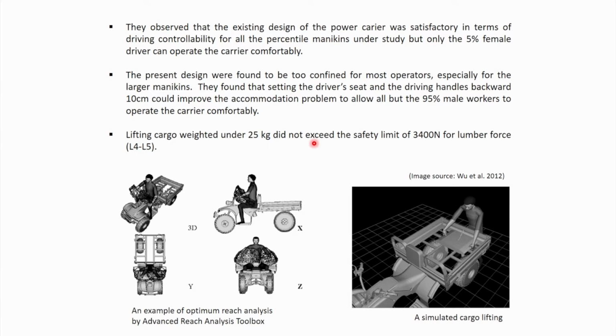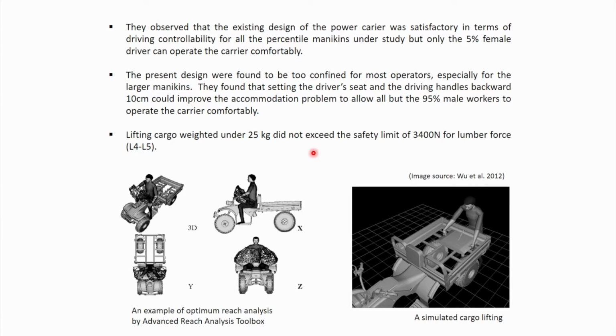So from this study, it was observed that while the operators are handling only 25 kg load, then there is no risk. But they also proposed that if the lifting cargo height is increased a little bit, then the force can be reduced.